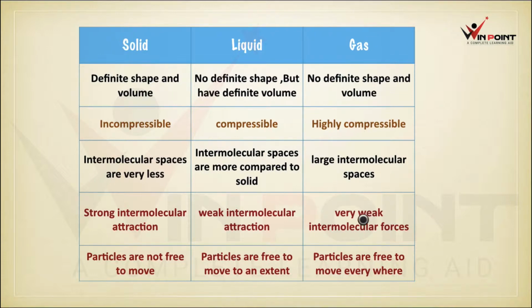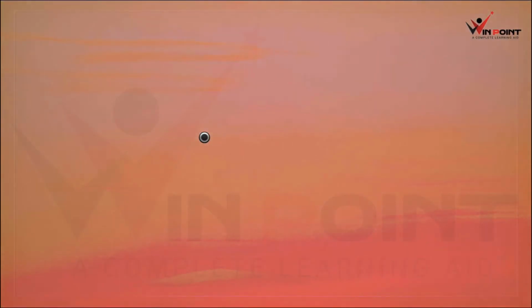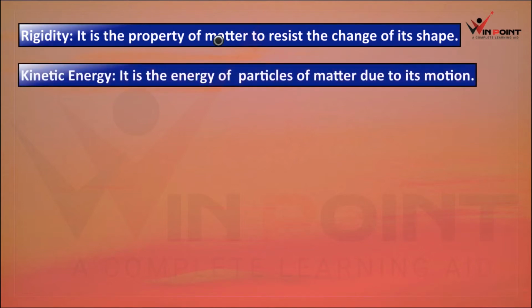Gas particles are free to move everywhere. Now we can discuss some of the properties of matter. First one, rigidity. It is the property of matter to resist a change of its shape when we apply pressure. If the matter is not ready to change its shape, then we can say that it is rigid matter. Example, solid. All solids are rigid.